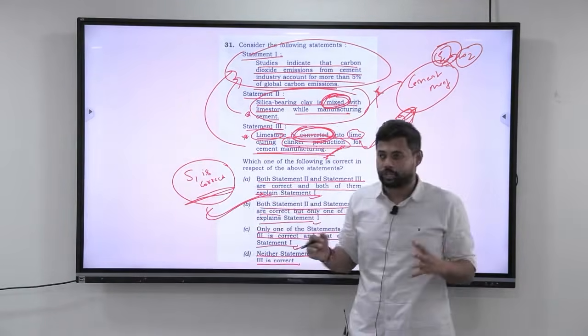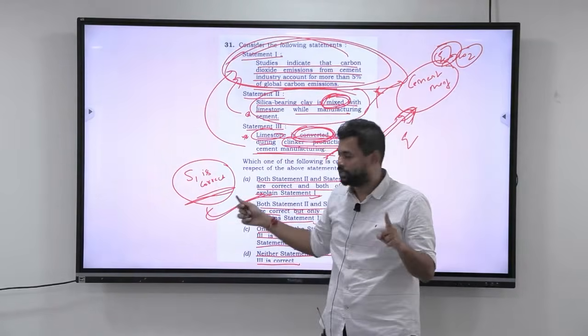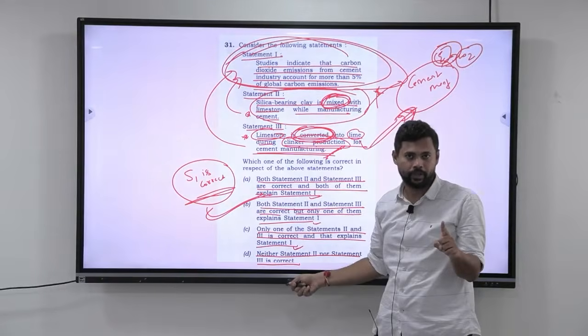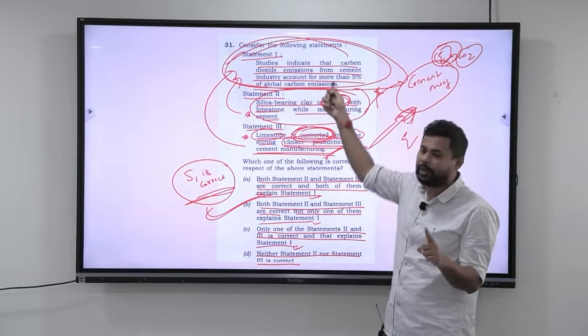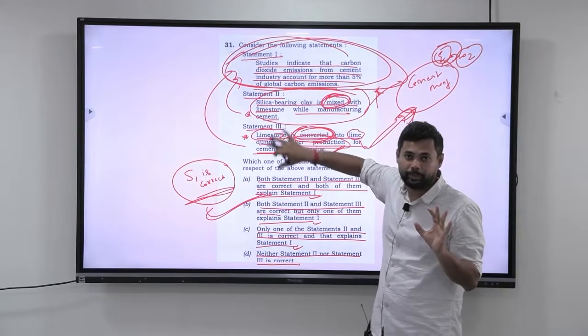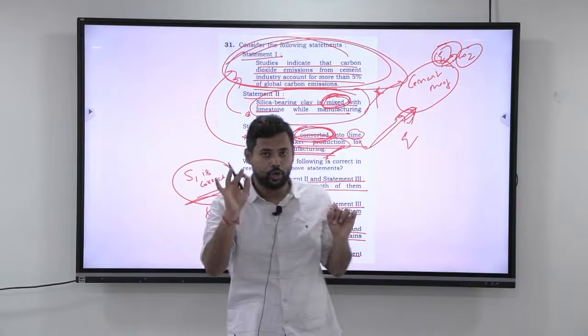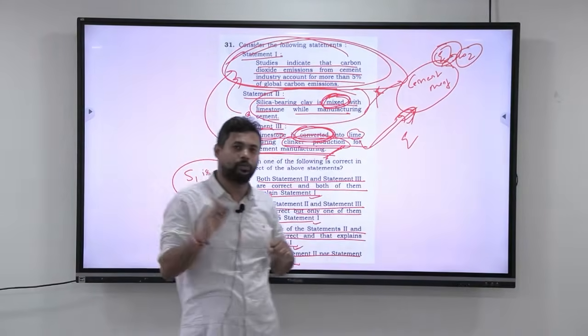In the 3 statement questions, don't keep sitting and thinking about statement 1. Okay. When they give options like this, statement 1 is assumed to be true. All you have to do is sit and think how you can correlate statement 2 and statement 3 to statement 1. I hope you understood this. A very important learning. I hope you have made a note on this. So this completes question number 31.